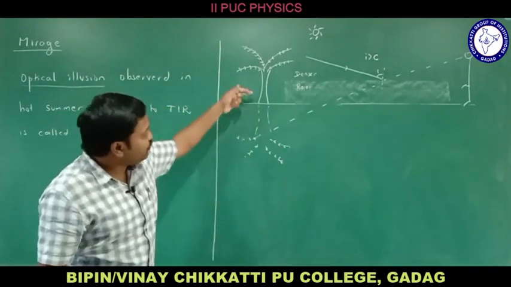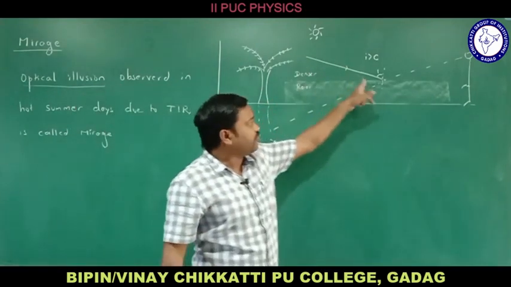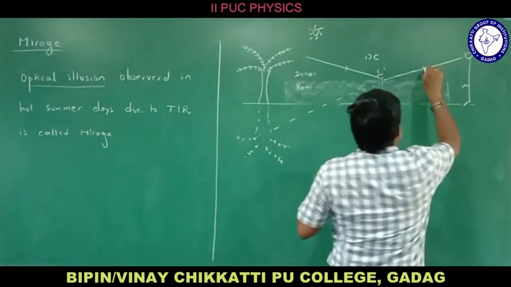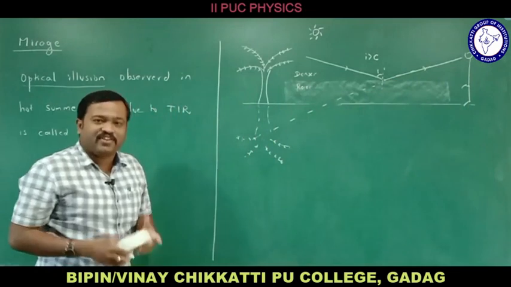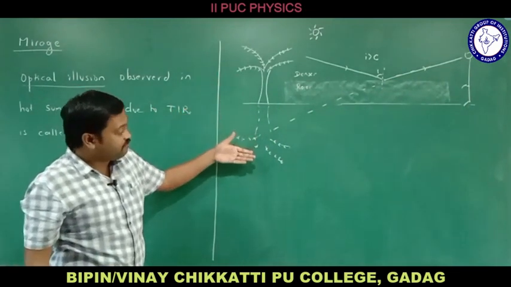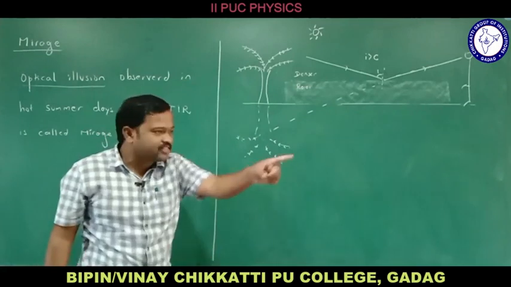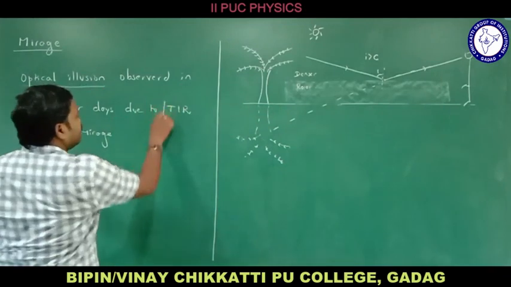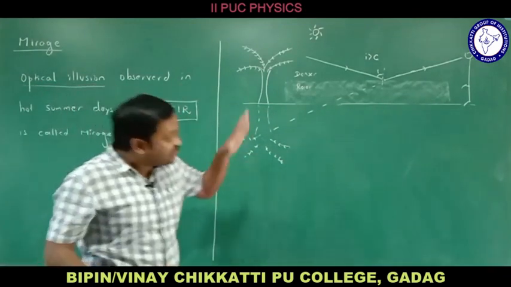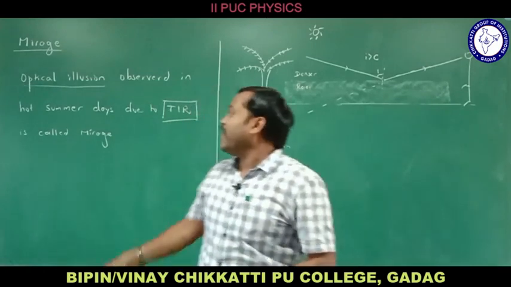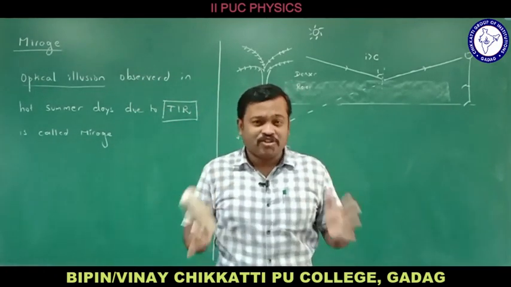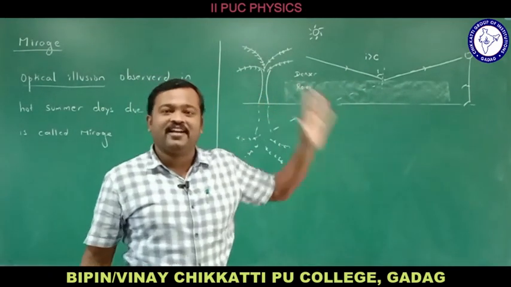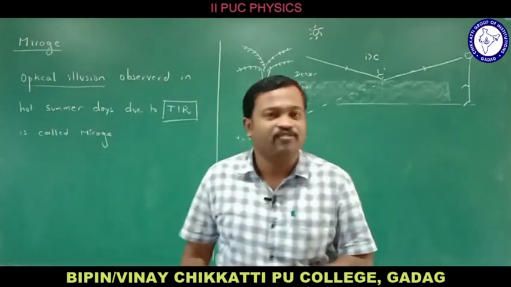So why can you see this? Because the ray of light which comes from the tree suffers total internal reflection. It moves in this way and appears to come from this point, and you can see the reflection of the tree, and it feels like there is something like water at that point. This happens due to total internal reflection, and this illusion is called a mirage. So a mirage is an optical illusion observed on hot summer days due to total internal reflection. So this is the first application.